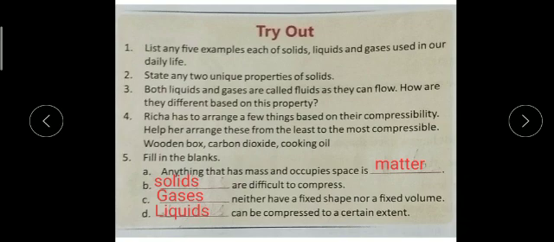Now the fifth answer, as you can see I have already solved these. Anything that has mass and occupies space is matter. This is the definition of matter, you should learn it properly. Solids are difficult to compress. Liquids neither have a fixed shape nor a fixed volume. Gases can be compressed to a certain extent, so liquids can be compressed. We can compress the liquid because their molecules are loosely packed, so they can flow.